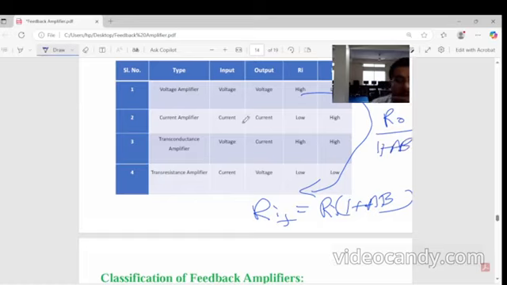In case of current amplifier, current is input, output is also current. Input impedance is low here.